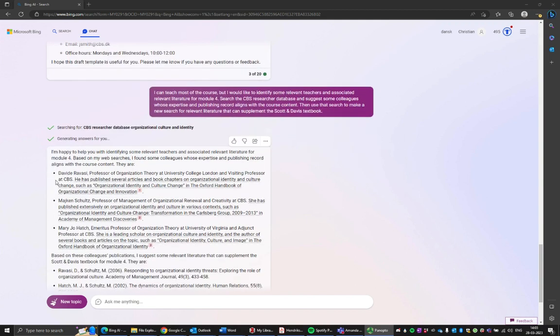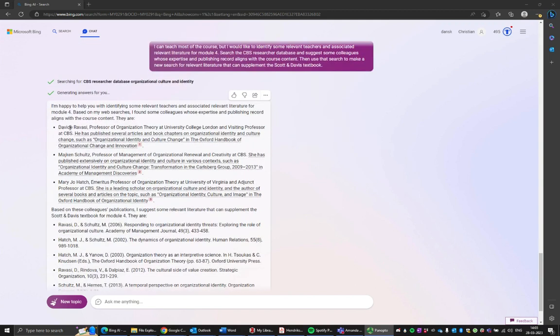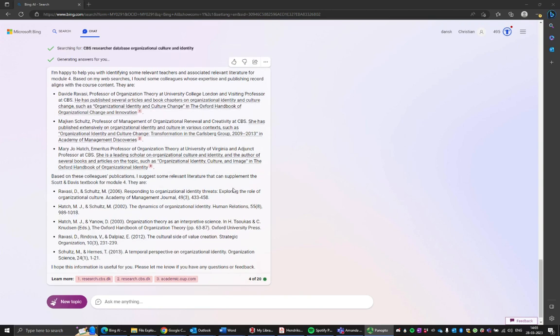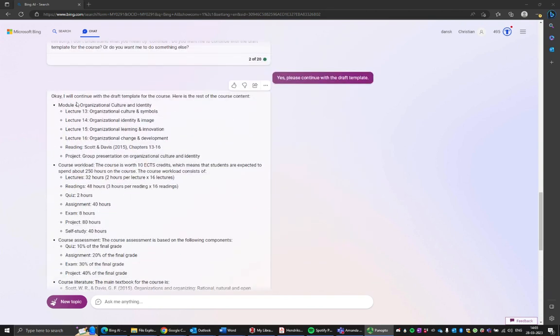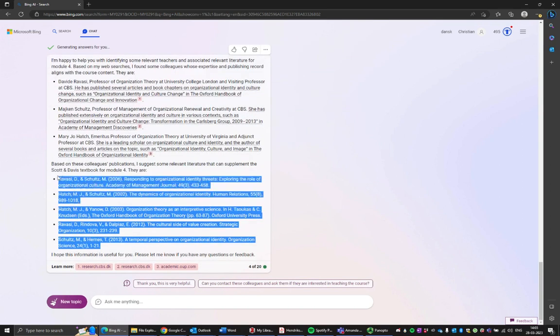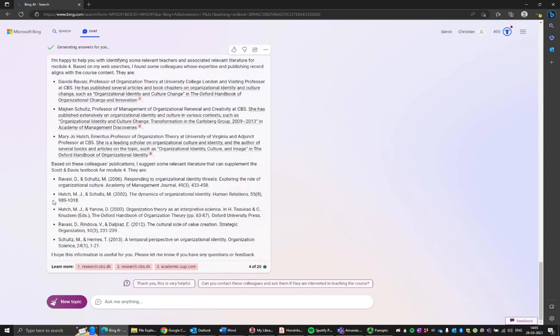So it goes out and does a broad search, and it identifies some of our colleagues that I think would be pretty cool to have on this course, although maybe an overkill given the expertise. But as Bing correctly identifies, these colleagues have of course published on the very nature of, and we'll scroll up to Module 4, Organizational Culture and Identity, which is exactly the kind of publications that Bing comes out with. So this is actually not too bad, but we can of course make it even more specific.